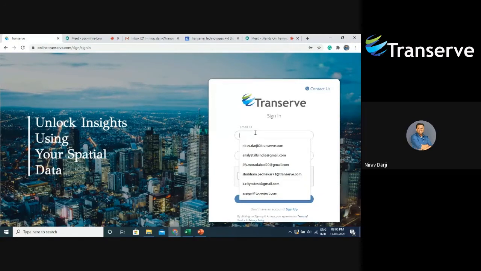Good afternoon, everyone. I am Ruhi. I work as a full stack developer in Transserve Technologies. So today I'll be talking about the property assessment module, which we have developed under the CityOS application using Transserve Online Stack. So here I am logging in to our CityOS application.